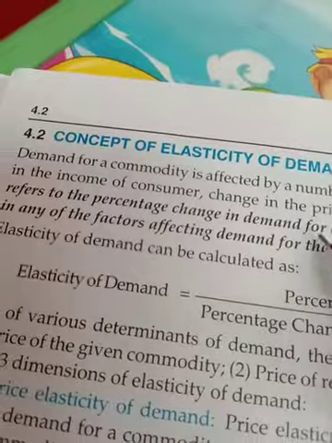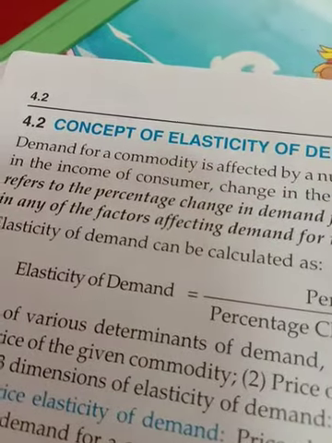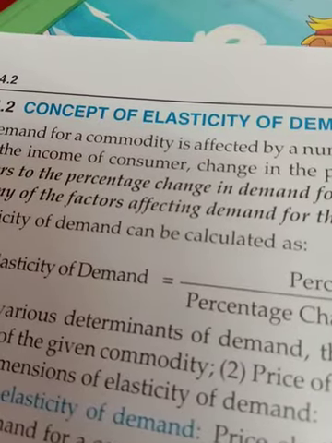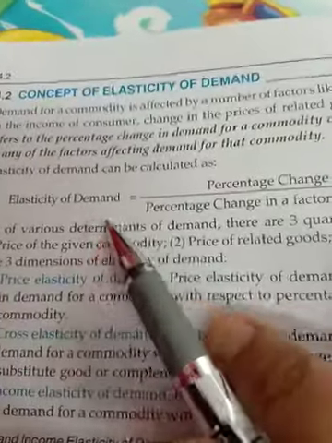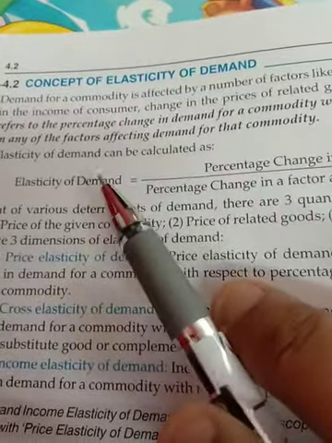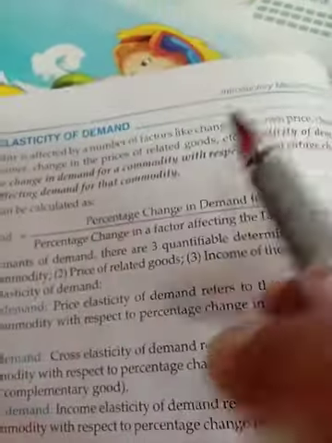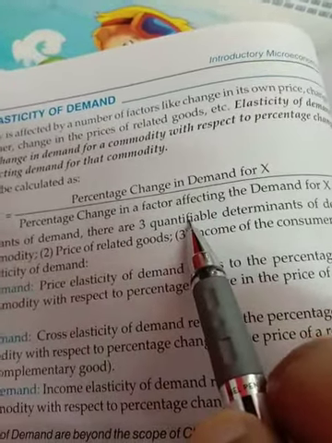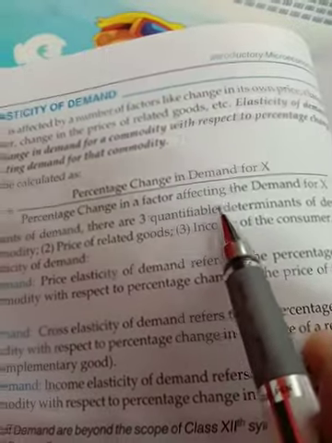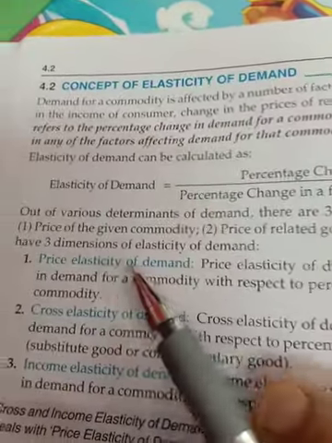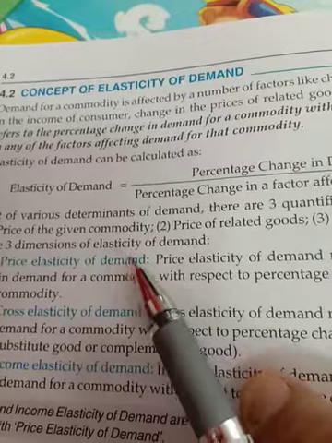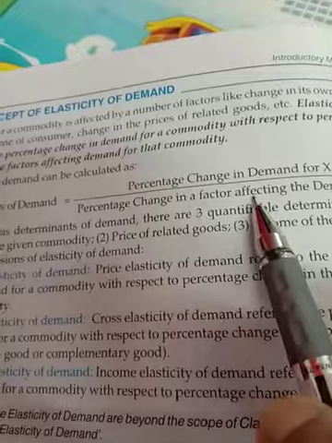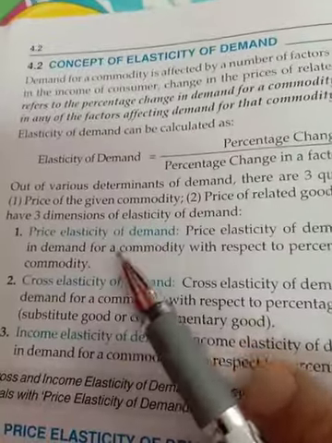So there is elasticity of demand, and we know that the demand of a commodity is affected by many factors like income, price of related goods, taste and preference, and many more. But here the elasticity of demand you are calculating is the price elasticity of demand, that is in your syllabus. Now the formula is percentage change in quantity demanded upon percentage change in price, or percentage change in factors affecting demand for X, that is the elasticity of demand. When you are talking about the price elasticity of demand, which is exactly in your syllabus, then you will write percentage change in quantity demanded upon percentage change in price. You cannot mention any other factor in case of price elasticity of demand.